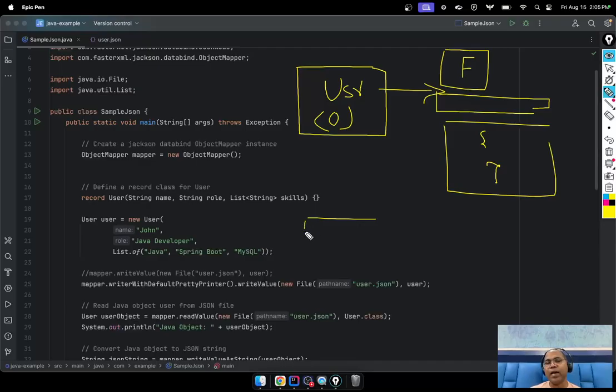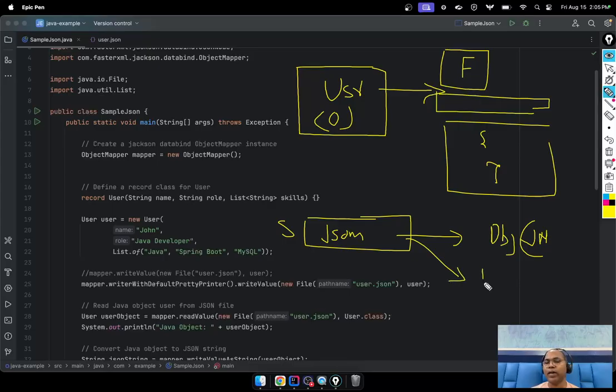Second, we have a JSON string, and then we can convert it to an object. A generic object may be a JsonNode, or your own defined class, like a User class. So from here, for generic, you can use the readTree method, or readValue, where you can directly mention a class name. So till now, we have one Java user object.